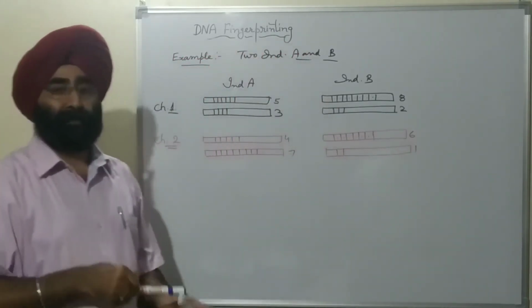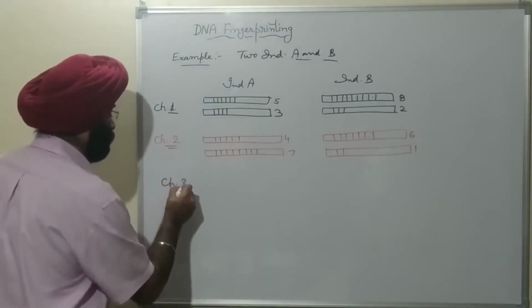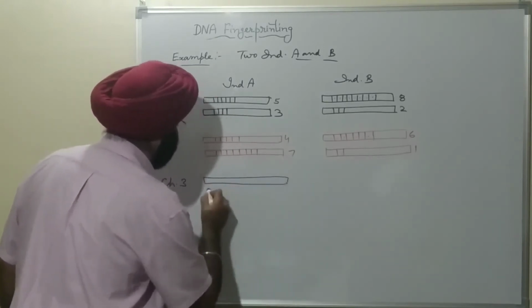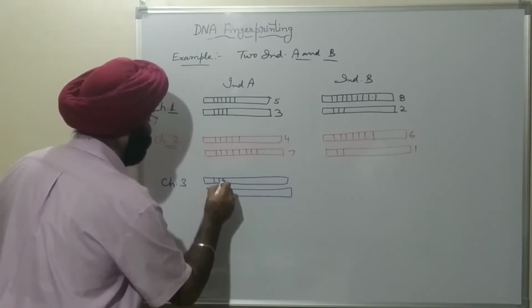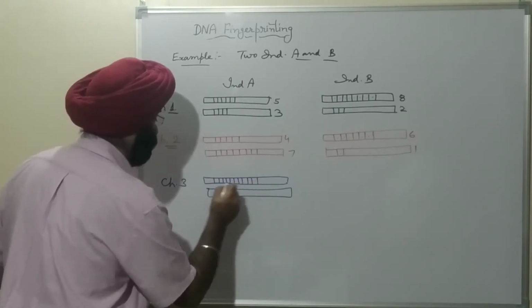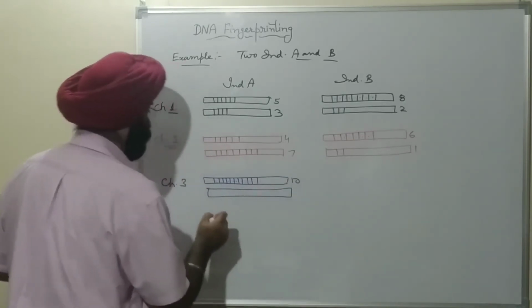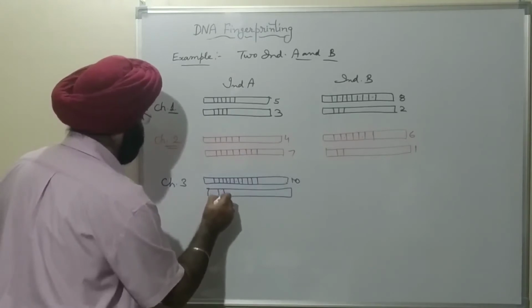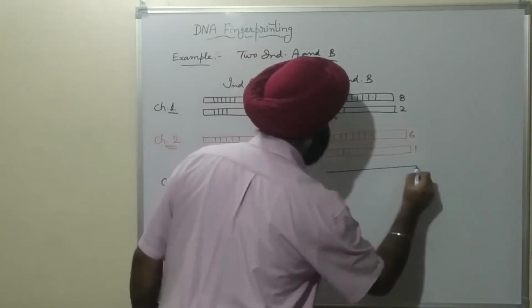And chromosome number 3: here the number of repetitive sequences is 10, and here the number of sequences which repeat is 1.